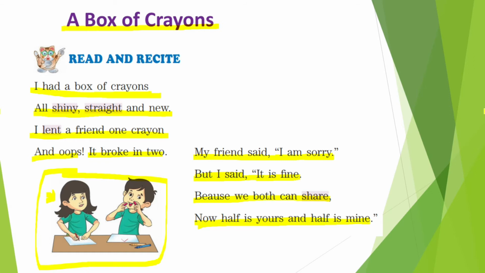Alright children, when there is one crayon and it is broken into two pieces, then what can we do? We can share it, no? Half is yours and half is mine. So this is how we can share one thing with two different persons. So this poem says about friendship. This story says that when you have done something wrong by mistake, then you should say sorry. And on the other hand, when somebody is apologizing to us, we should say it's okay, it is fine, alright? And we should find a solution to use that thing in another way, okay?